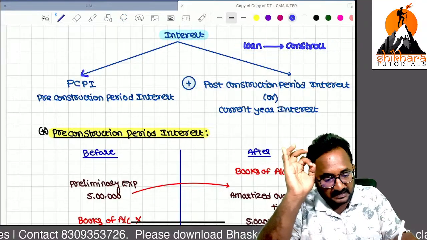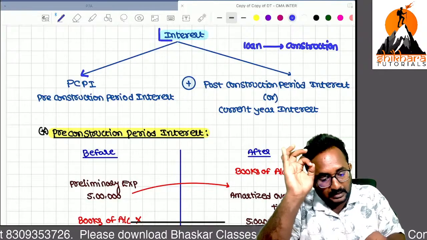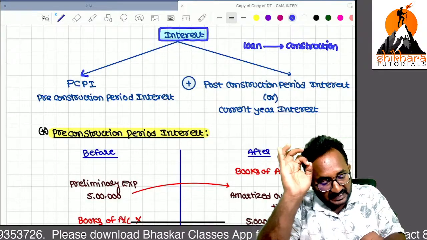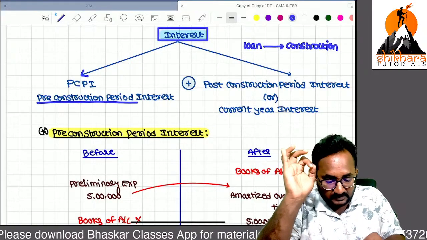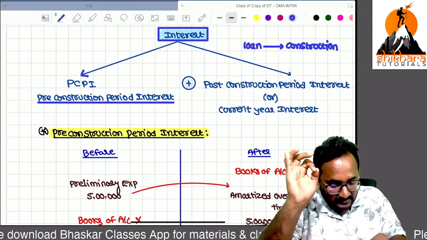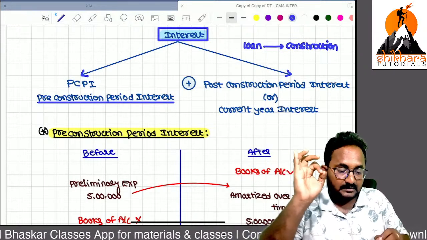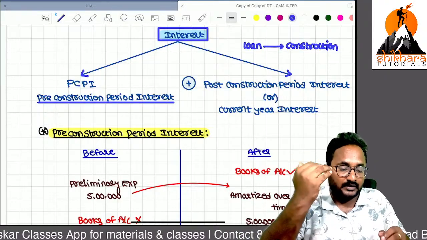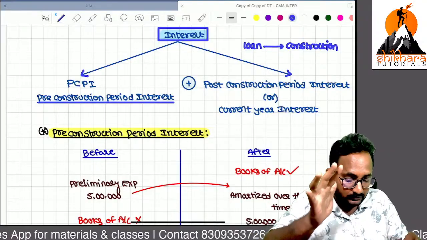Construction purpose. Now whatever interest you paid, I am classifying into two: pre-construction period interest, which is whatever interest you paid before construction completion, and next, post-construction interest, after construction, or we can call it current year interest also.